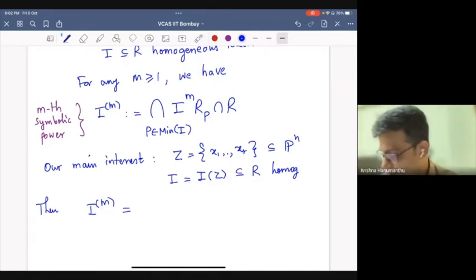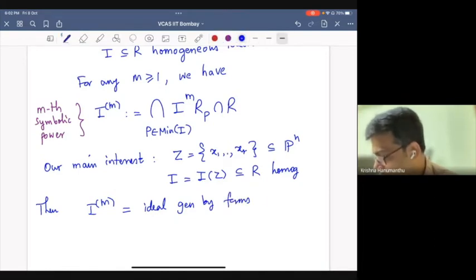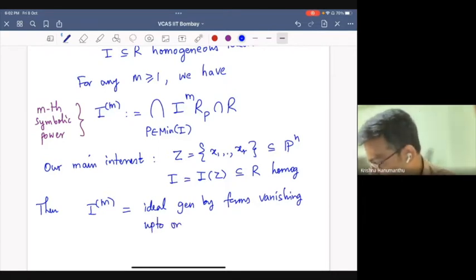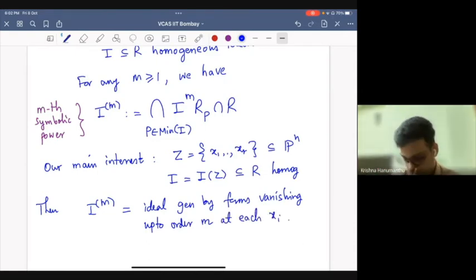This is called the Zariski-Nagata theorem. It is simply the ideal generated by polynomials or forms vanishing up to order m at each x_i.